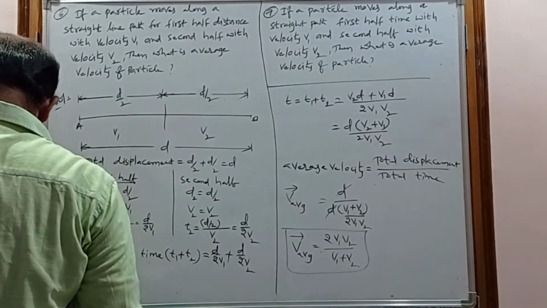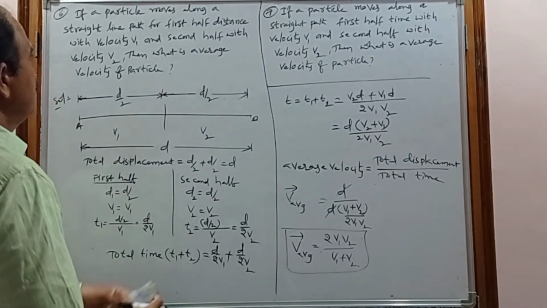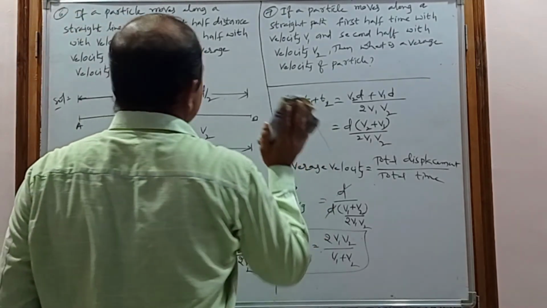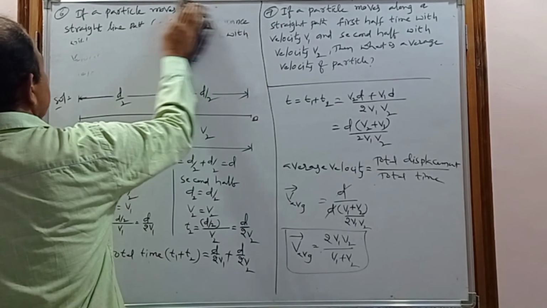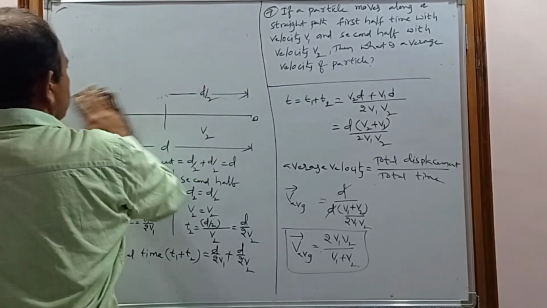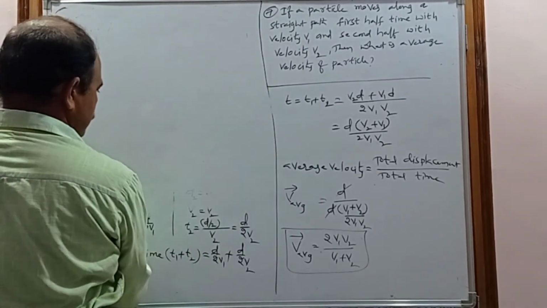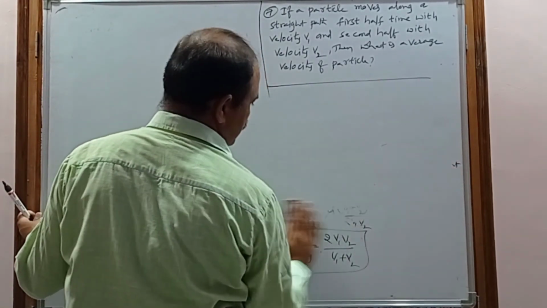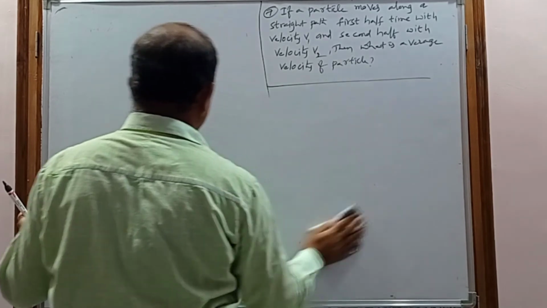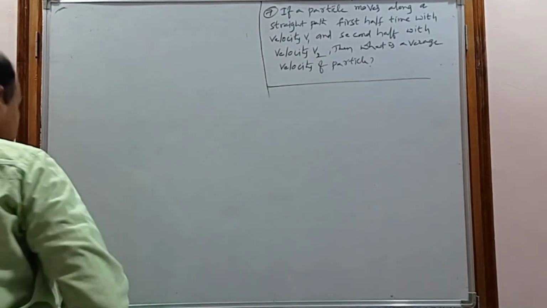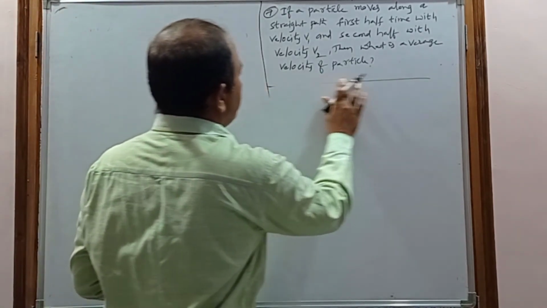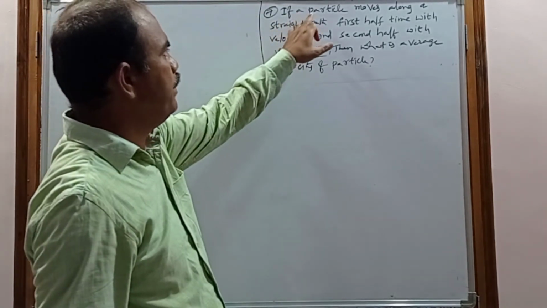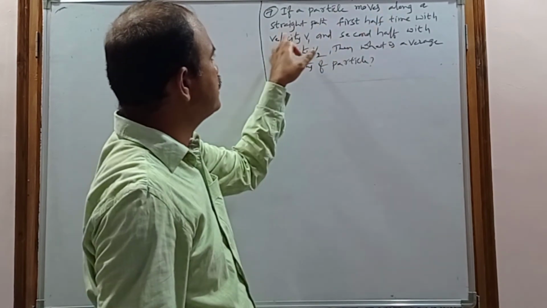Now coming to the seventh problem. This is the sixth problem, so I am removing it. Now coming to the seventh problem. So what is the seventh problem? The seventh problem is: a particle moves along a straight path.